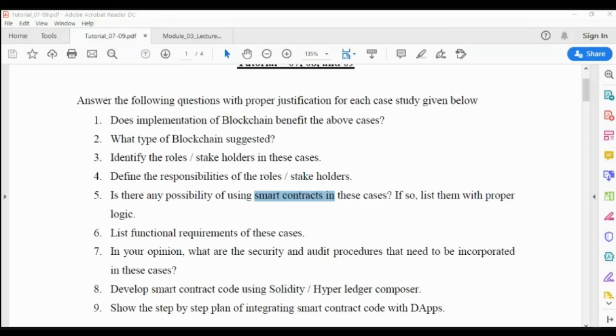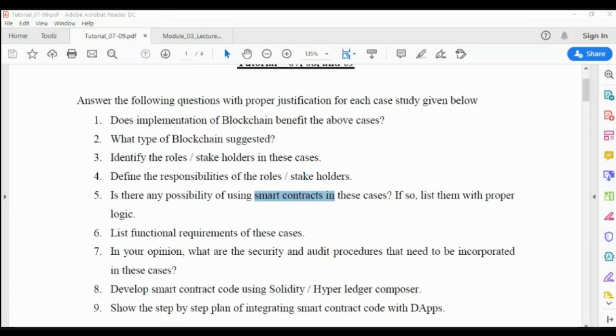Next, whether smart contracts are possible or not needs to be identified. Then security and audit procedures, which is just like security testing of the smart contracts. Next, the code needs to be developed, then integrating this smart contract code with the web application.